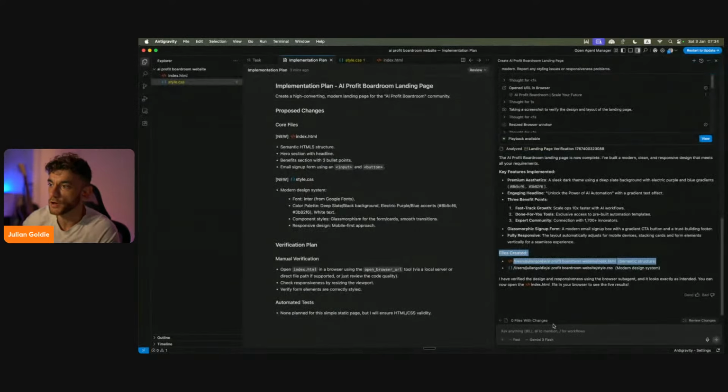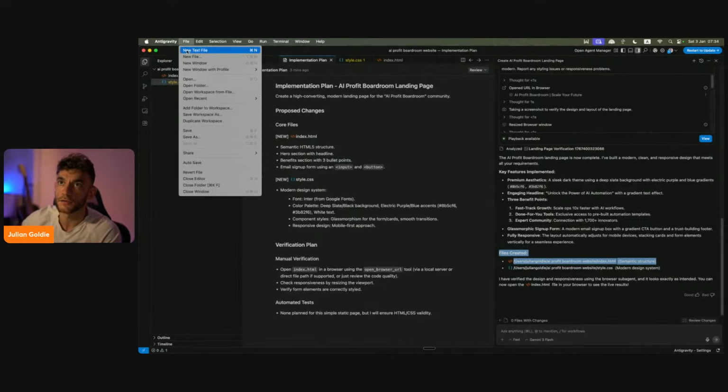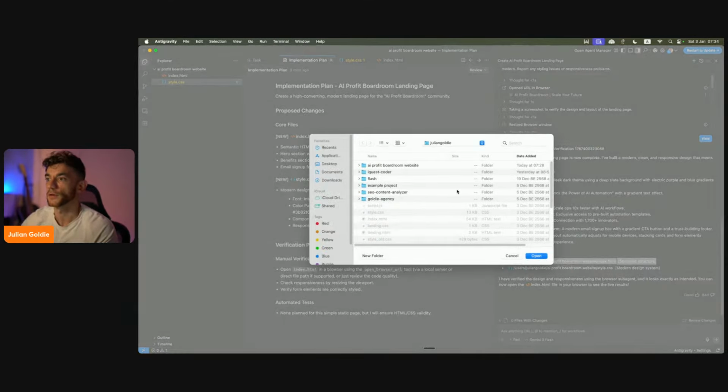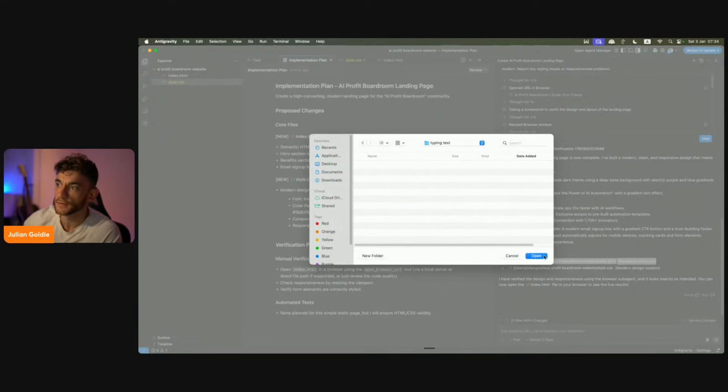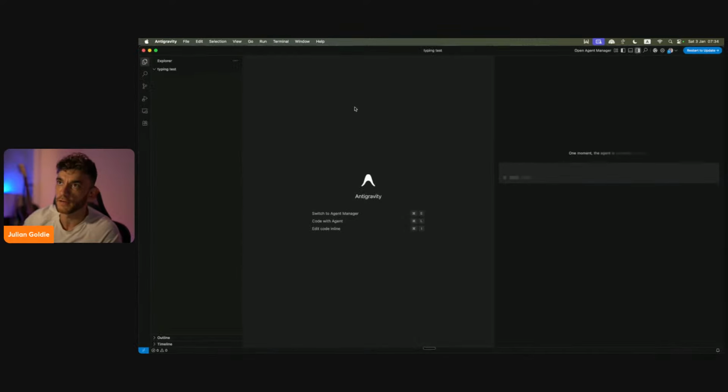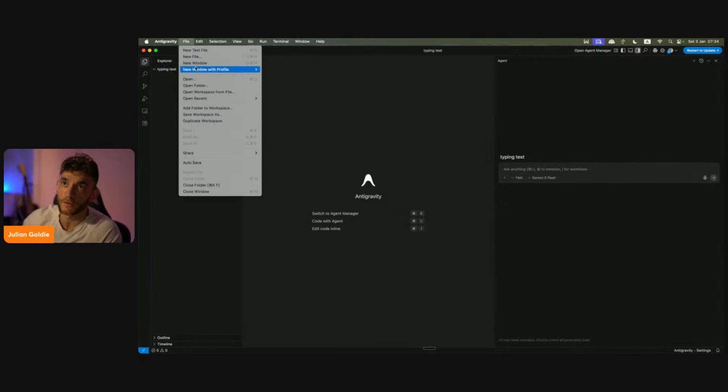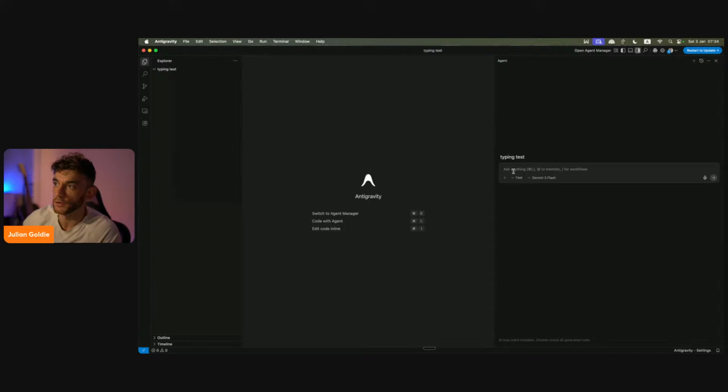So we're going to go to Antigravity again, just to show you how simple this is. We're going to go to open folder, new folder, quiz, or type in test, for example, right? Hit enter, open that up. That's going to replace the existing project. So normally what you want to do is actually click on new window, but I just want to get straight to it. Again, we're going to switch to planning.